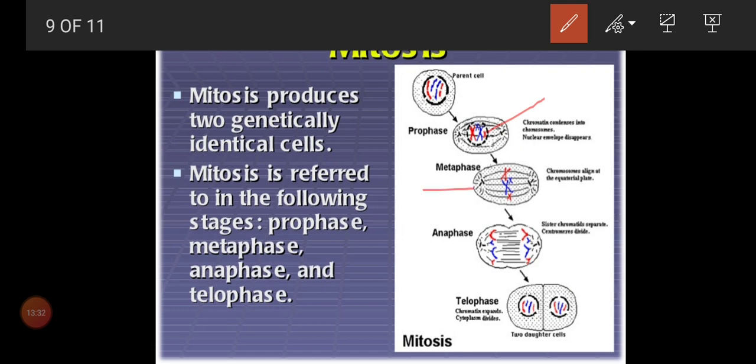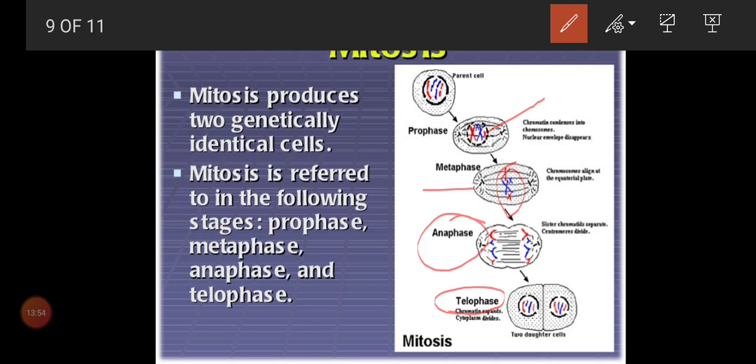Metaphase, all the chromosomes arrange in the equatorial plate. Third stage, anaphase, the sister chromatids move to opposite directions. And the fourth stage, telophase.